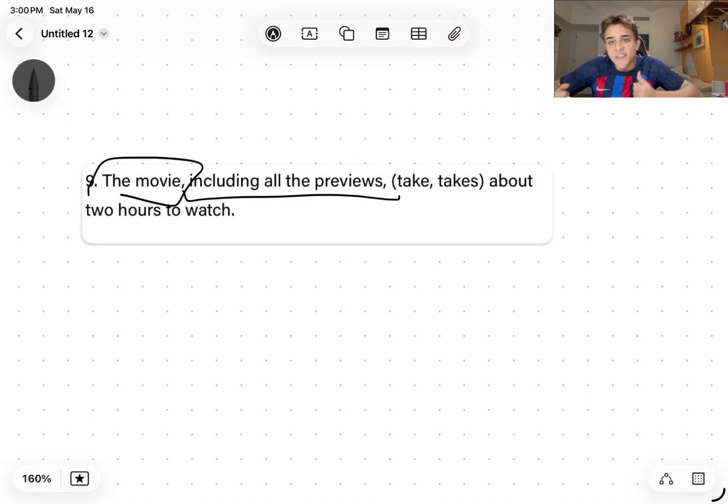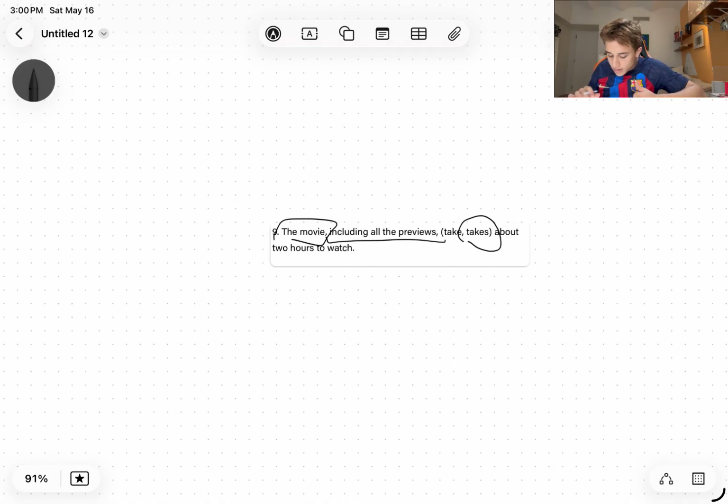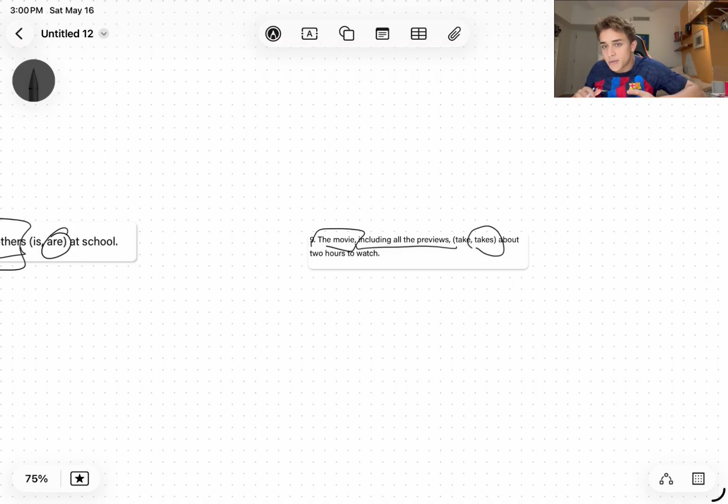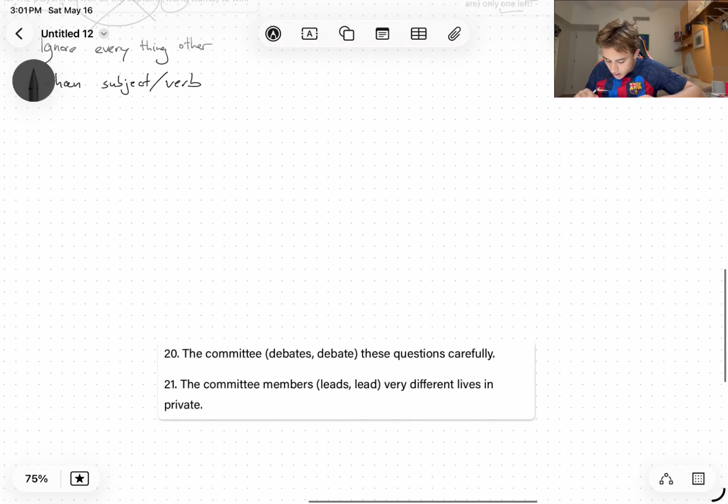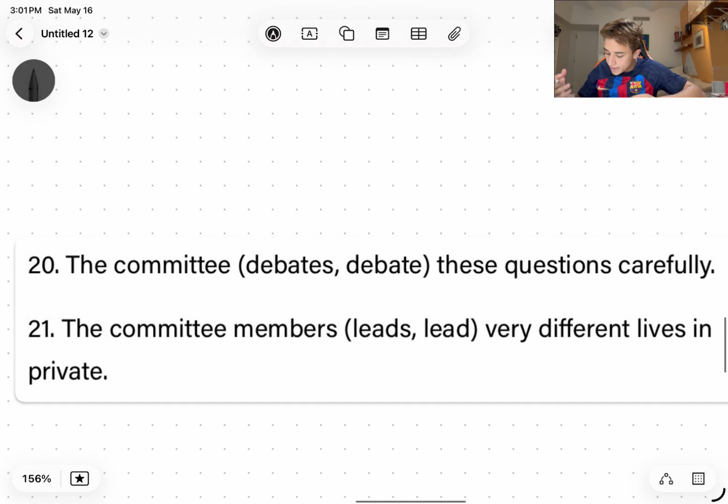So now we need to find the singular verb. Is it take or takes? Well, takes is the singular verb. Okay, so we're going to look at one more example, and this is sort of a two-parter. So, the committee debates or debate these questions carefully. So this one's tricky. We can see clearly that the subject is the committee, and the thing they're doing is they're debating, but we don't know if it should be plural or singular.